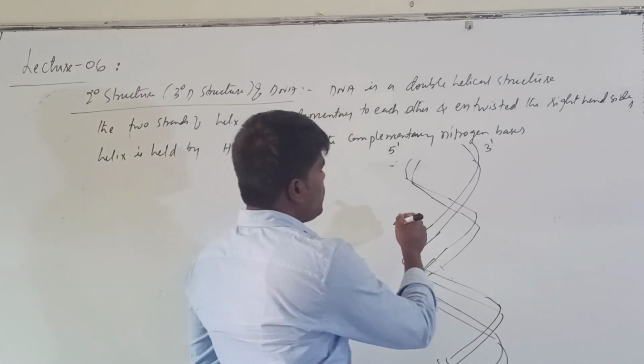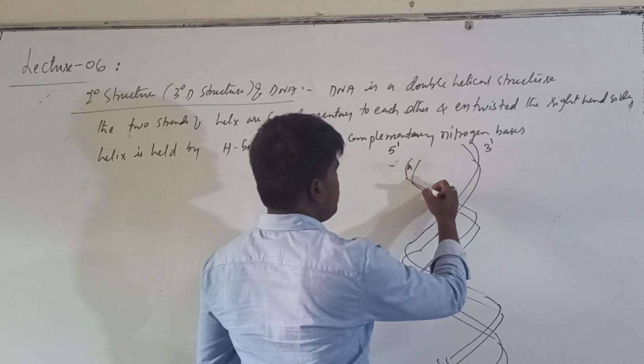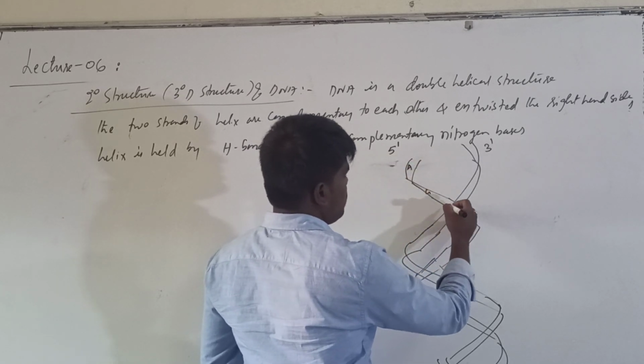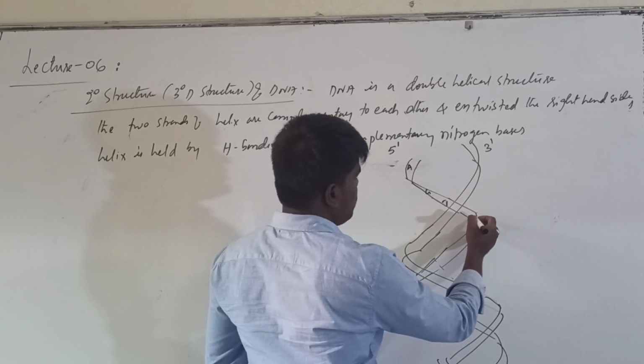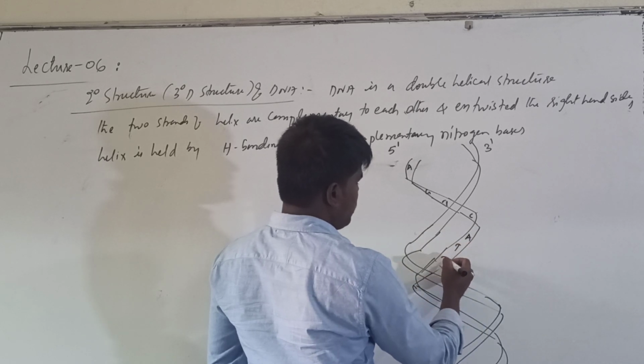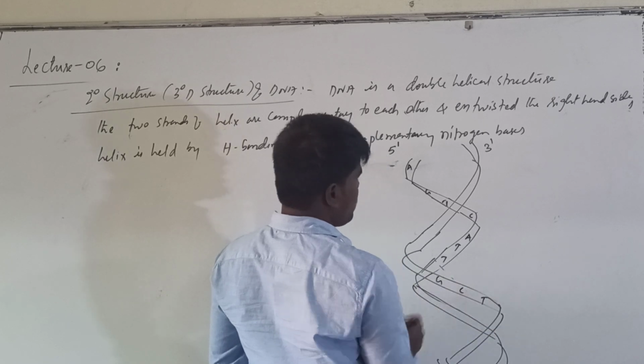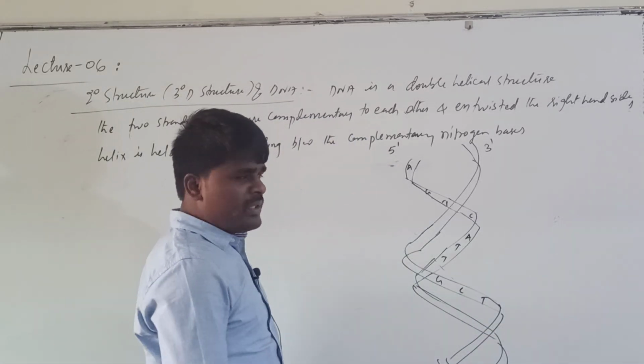Suppose this particular strand has adenine, guanine, thymine, cytosine, adenine, thymine, guanine, cytosine, like this. The other chain will contain complementary bases.